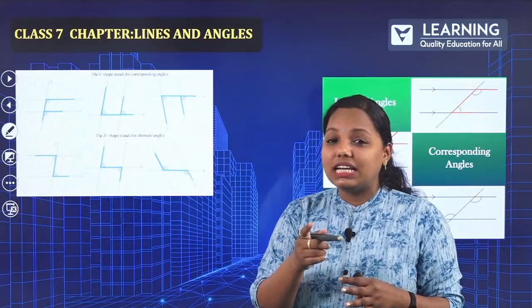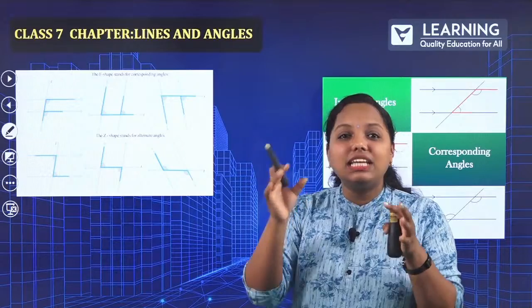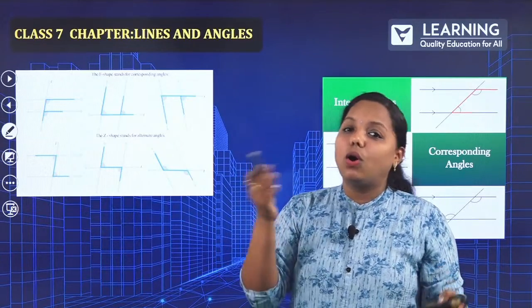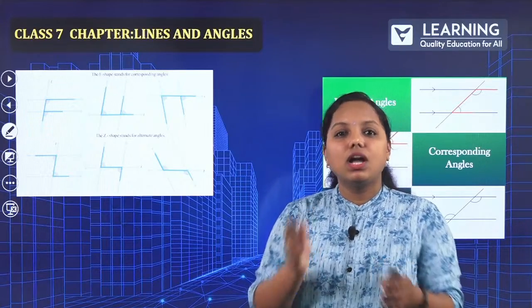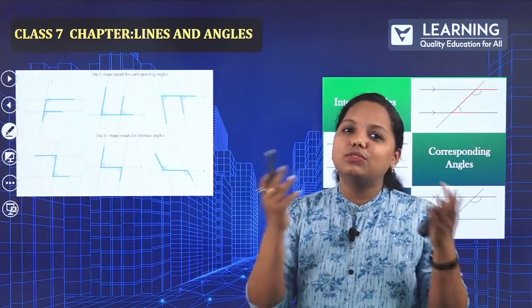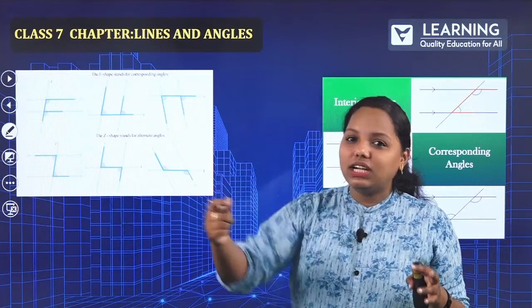And also alternate is nothing but Z; you can turn it. If you turn, what might you get? It is nothing but N shape also. So N shape or reverse N shape is also alternate angle. So this also you have to remember. How about X? X is nothing but vertically opposite angle. So N is nothing but alternate angle.